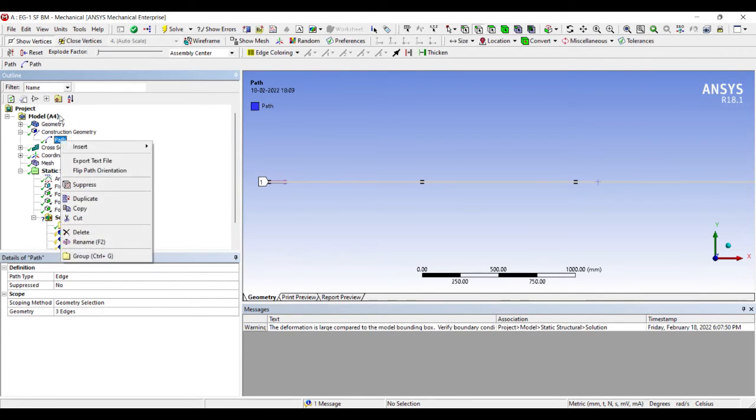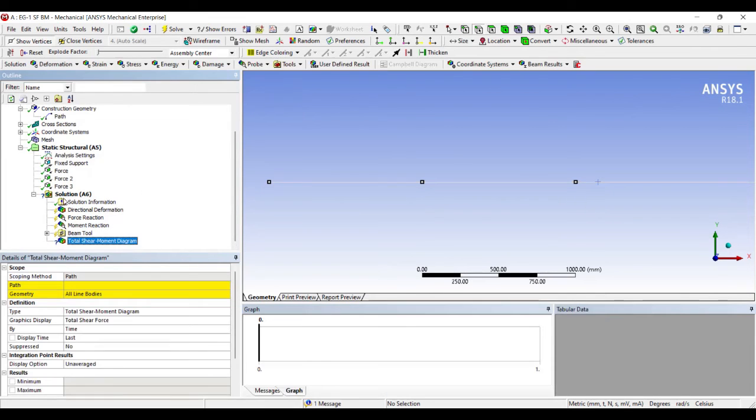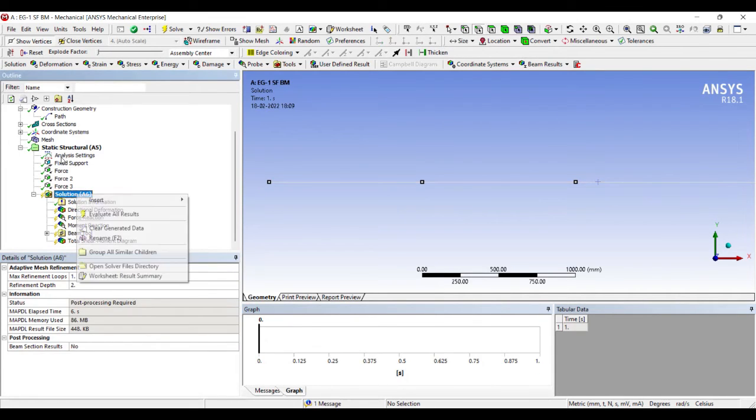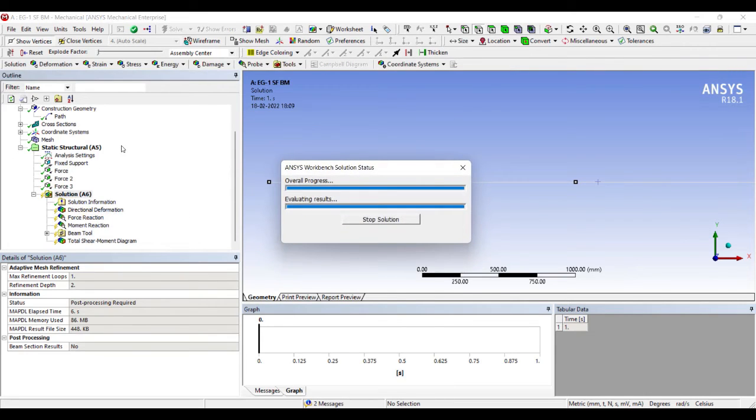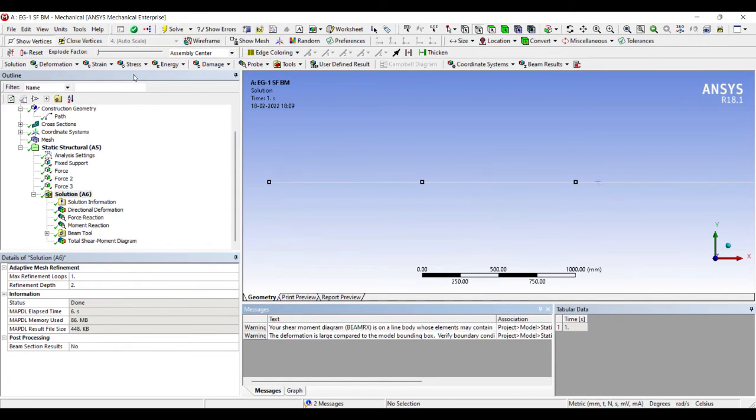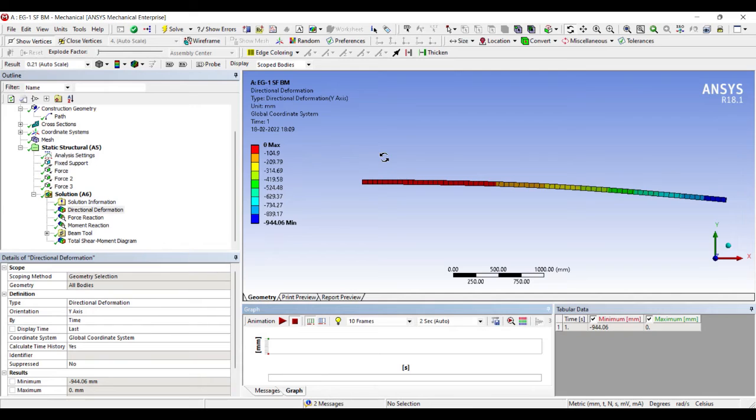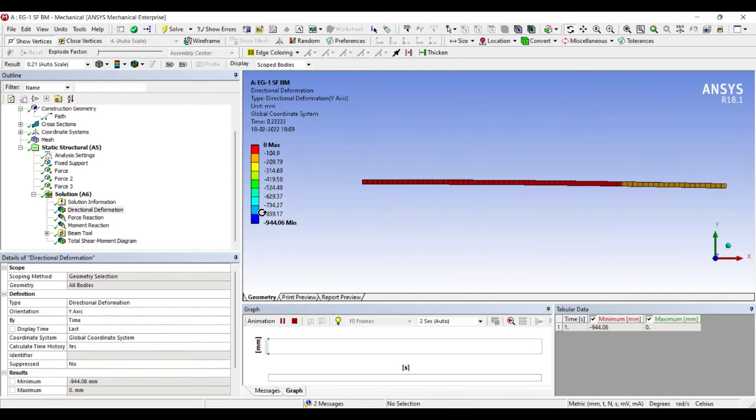If you want, you can rename the path over here. I'll leave it as path itself. I'll go to total shear moment diagram and this is the path generated. I'll go to solution, right click, evaluate all results, or you can directly click on solve at the top. So you can see here, this is the directional deformation of the body. I'll click on animation. This shows how the body is going to deform by the application of the loading that we have done.